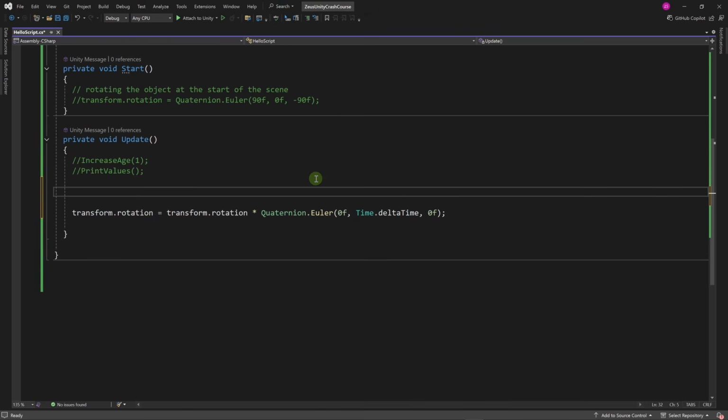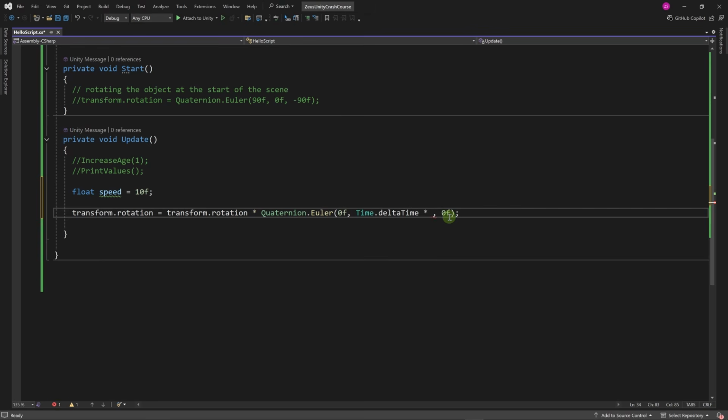Let's declare a variable here, float speed. Let's set it to 10 degrees per second. And here, in order to get the distance or the angle that we need to rotate this frame, we can multiply the delta time by the speed.